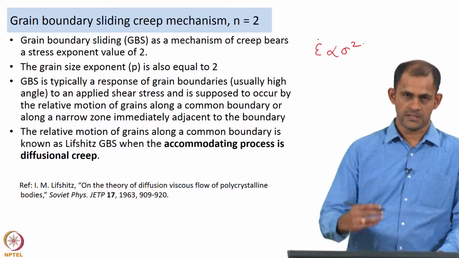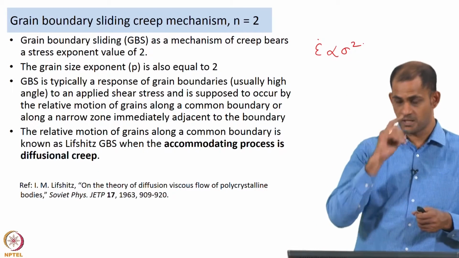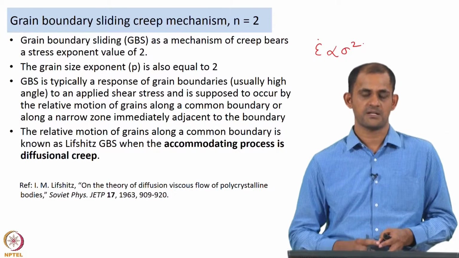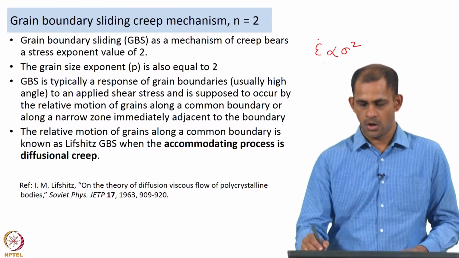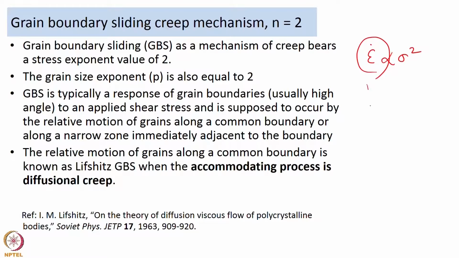So, please note that the epsilon dot relationships, the different equations that have been shown so far, that is the relationship between epsilon dot and sigma and temperature or diffusivity etc., all correspond to the steady state creep regime. So, we are talking about strain rate in this regime. This is what epsilon dot is, it is the slope of the straight line in the steady state creep regime. So, grain boundary sliding requires a stress exponent value of 2, or basically it is known to be controlling the deformation behavior if the stress exponent value is 2.